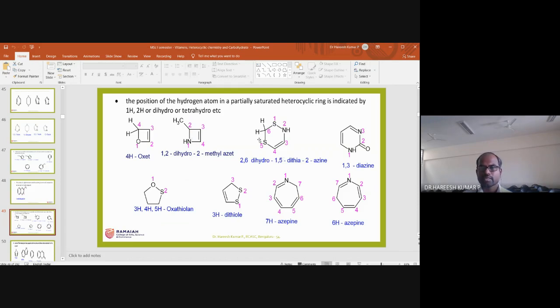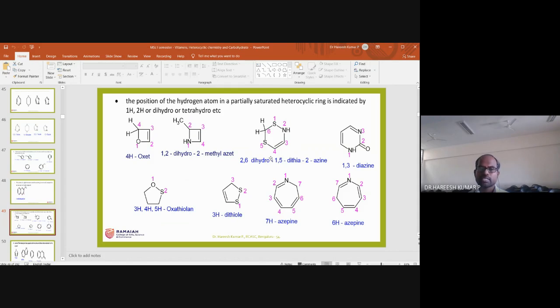And then what is called a 6-membered ring. Here 2 sulfurs are there, 1 nitrogen is there. While numbering, you have to start in such a way that it is continuous: 1, 2, 3, 4, 5, 6, 6-membered. The 1 position and the 5th position are sulfur. The 2nd position and the 6th position are partially saturated.